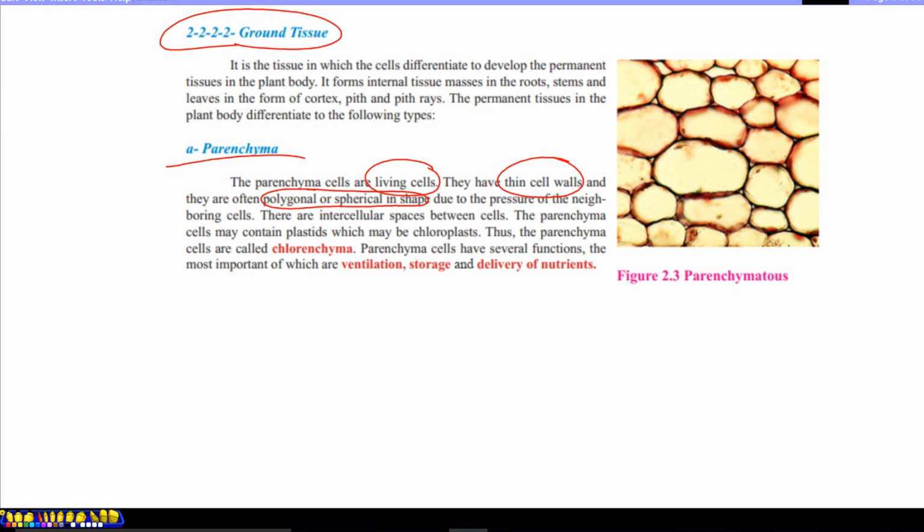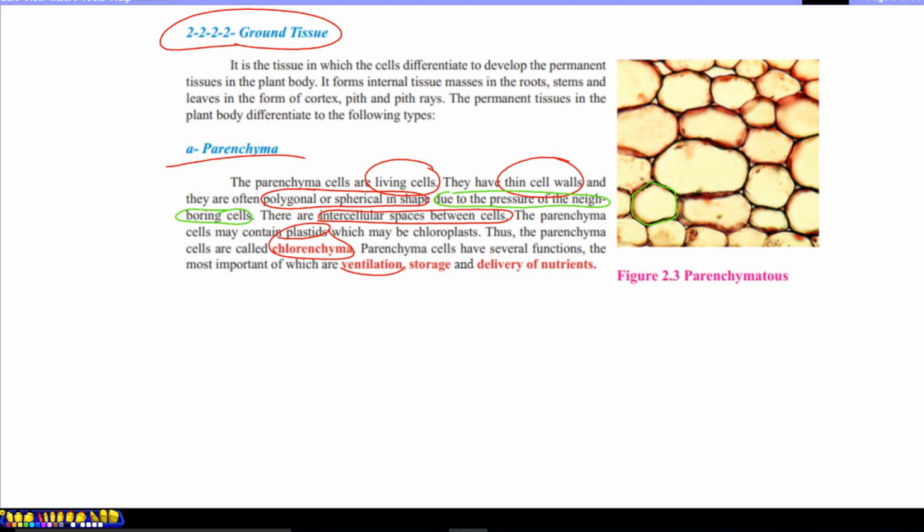A question is why they are polygonal or spherical in shape. It is due to the pressure of neighboring cells, the pressure of cells on one another, which causes them to take different shapes. There are intercellular spaces between these cells. The parenchyma cell may contain plastids, so we call them chlorenchyma tissues, and they have several functions like ventilation, which means